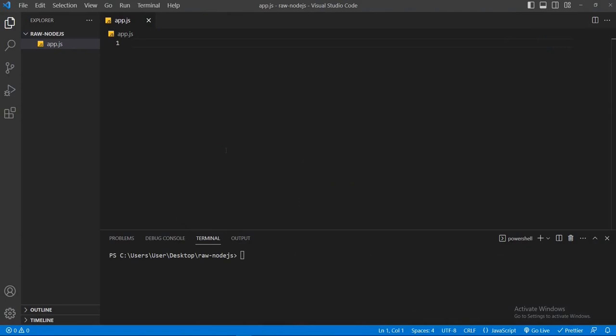In the last video, I talked about core module introduction. In this video, I'll talk about our first core module, which is the path module. To use the path module, first of all, we have to import it. So let's import the path module first.